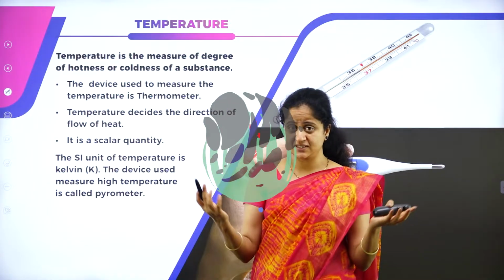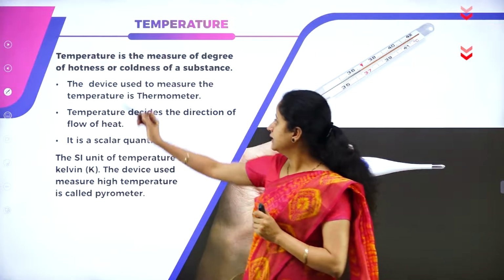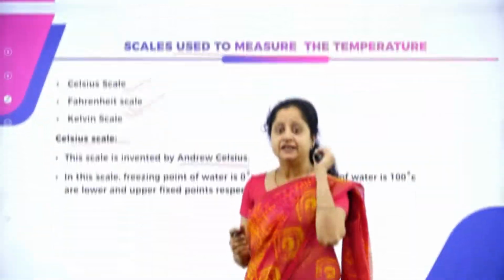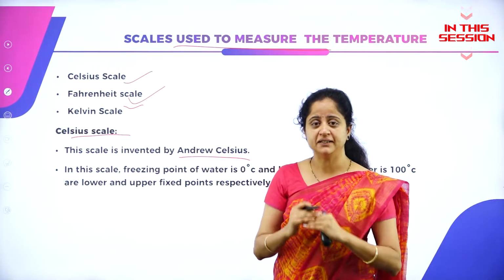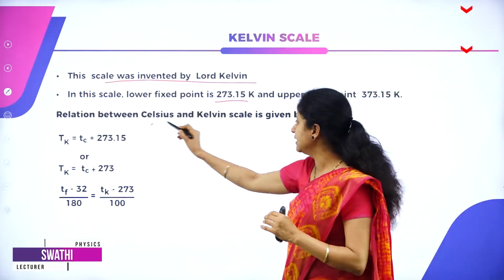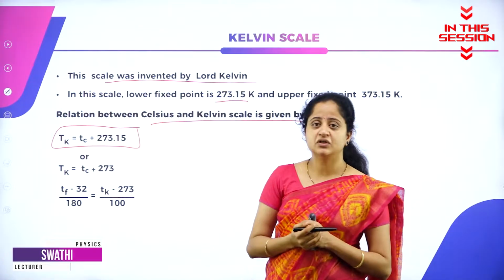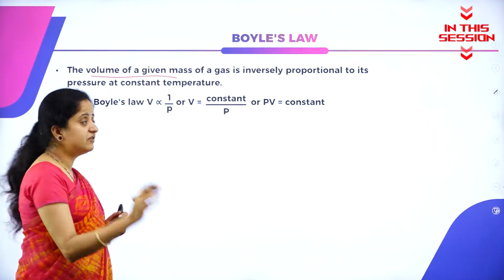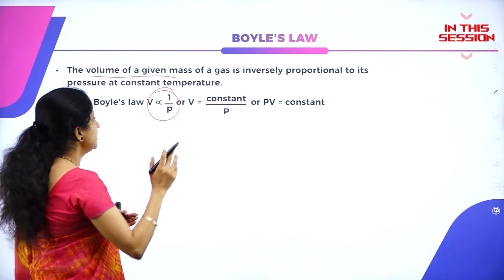Whether the heat and temperature are same? No, temperature is different from heat. Basically, temperature is a measure of the degree of hotness of an object. In any of the scales, we will be having two important points to remember. One is the melting point, the other one is the boiling point. The relation between the Celsius and Kelvin scale is given by the expression, that is Tk is equal to Tc plus 273.15. The volume of a gas is inversely proportional to the pressure by keeping its temperature constant.